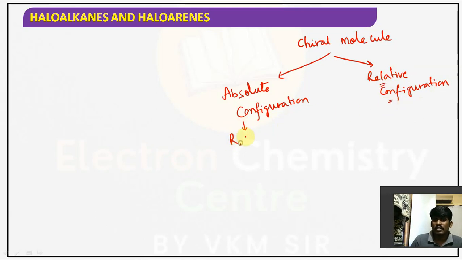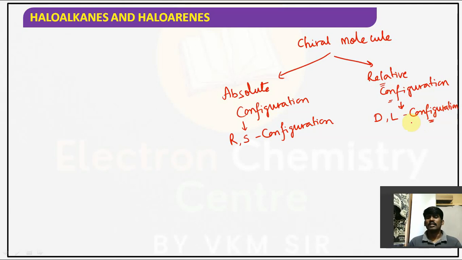Absolute configuration means RS configuration, guys. Relative configuration means DL configuration, capital letter D and capital letter L. Hope you observe the difference there. This is RS and the other one is DL configuration. Relative means in comparison to another compound.